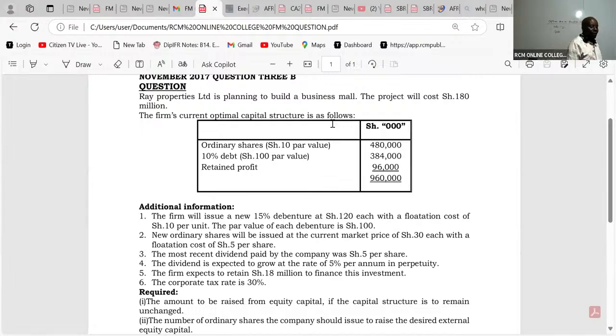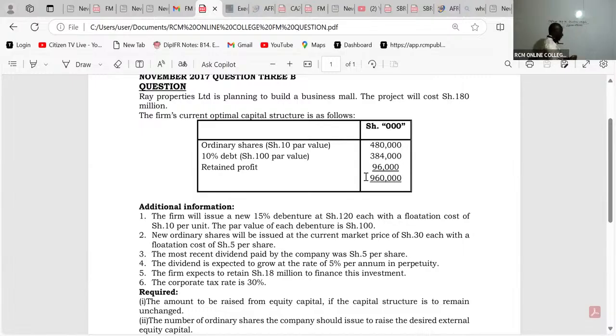Equity, I can see, because this is future borrowing, I'll be able to explain this better. For equity we can see ordinary shares and we have retained profit. So please add both of them under equity. So we have 480,000 plus 96.